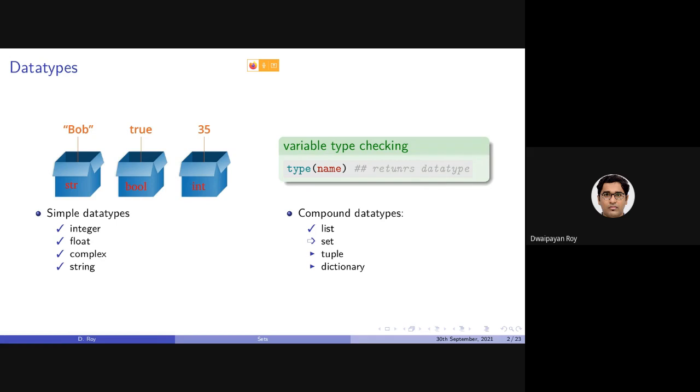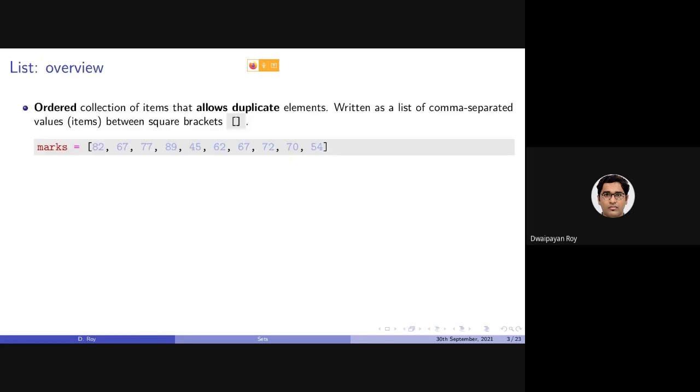Now, just to give you an overview of the list, it is basically an ordered collection of items where duplication of elements is allowed, and in order to declare a list, we need to write the items as comma separated values inside a third bracket or square braces. For example, this was a list.